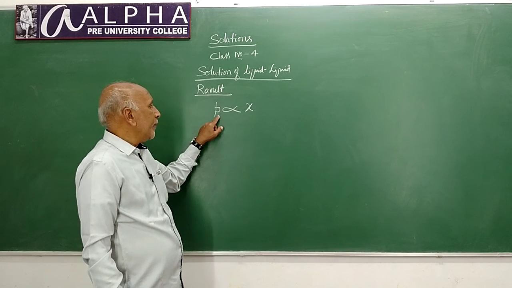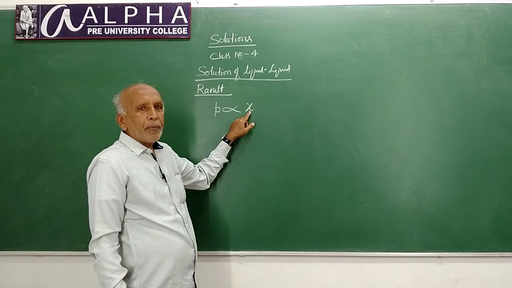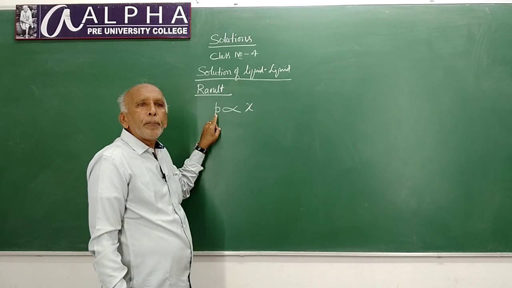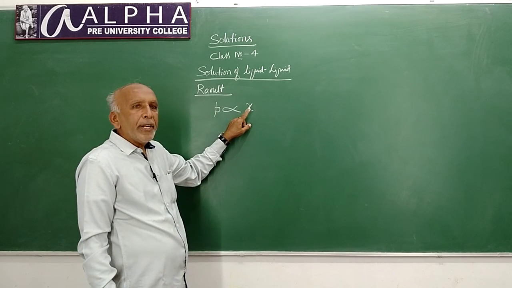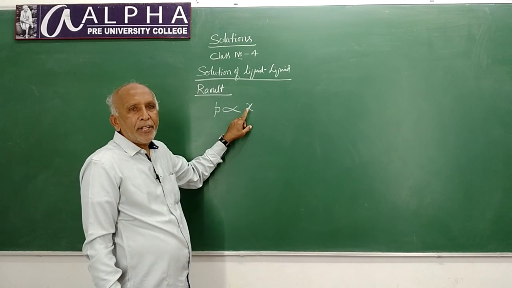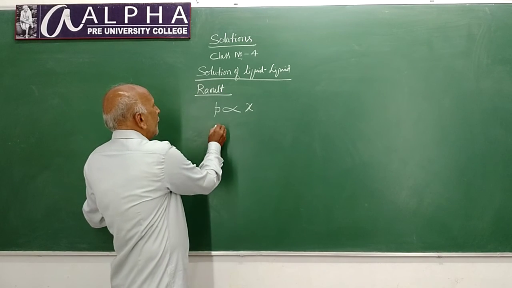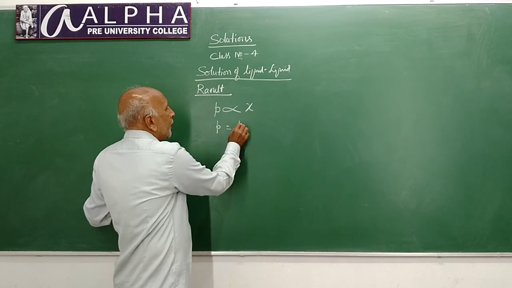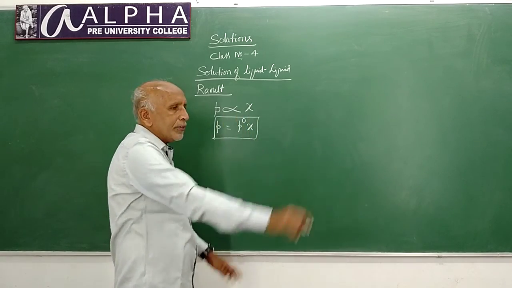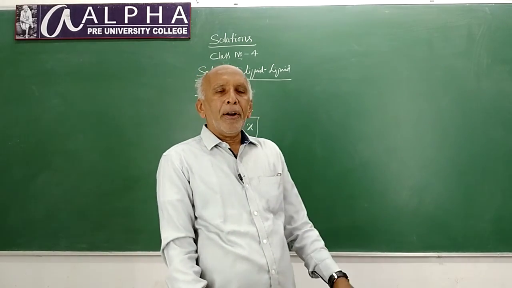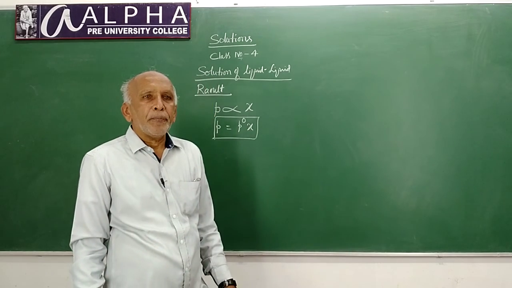That is, P is directly proportional to chi. P stands for partial pressure or vapor pressure of the constituent, and chi is its mole fraction in the solution, or P is equal to P naught into chi. This is Raoult's relationship, or Raoult's law expression.